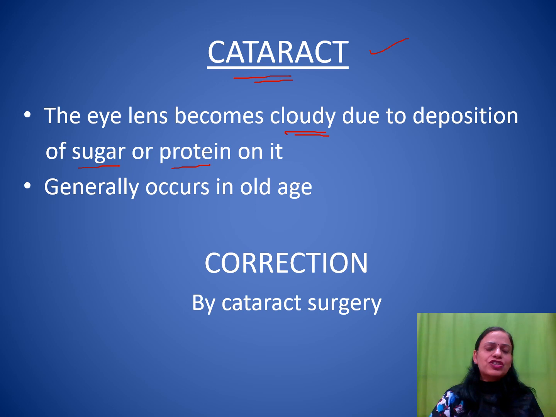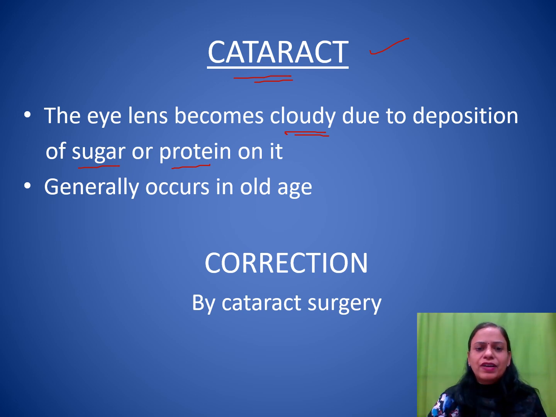Under normal conditions, the eye lens is transparent, and if it is transparent, it allows the light to pass through it completely. But when things such as sugar or proteins get deposited on it, first it becomes translucent, and if it is not corrected, it may even turn opaque, reducing the vision drastically. The person may even become somewhat blind.